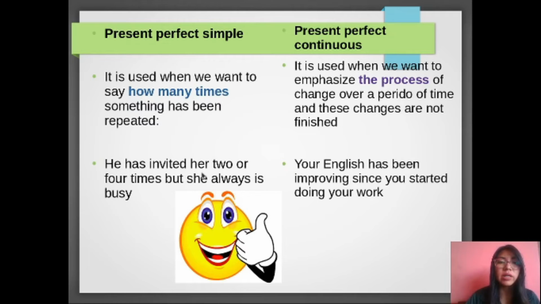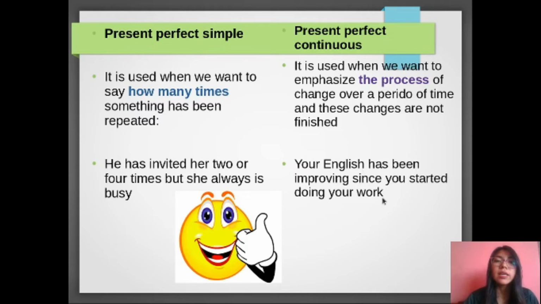He has invited her 2 or 4 times, but she is always busy. Here I am talking about the times that he does the action. He has invited her 2 or 4 times. That is how many times he does the action. In this case, your English has been improving since you started doing your homework. Pay attention. In this case, I am focusing on the process of the action. Your English has been improving. That is the process since you started doing your homework.